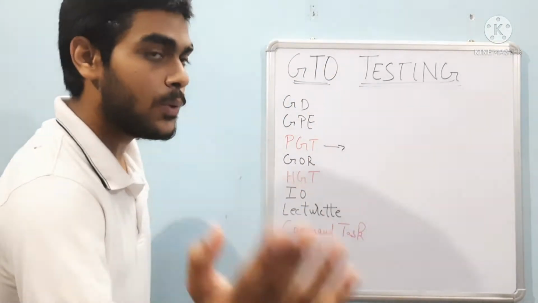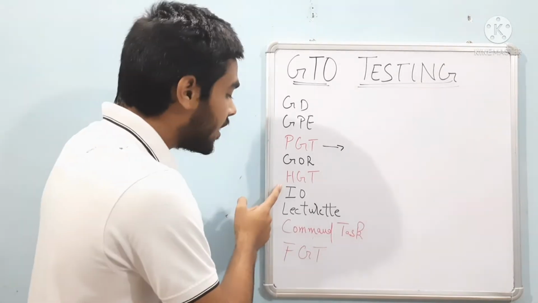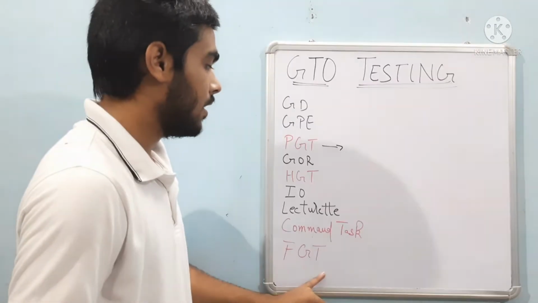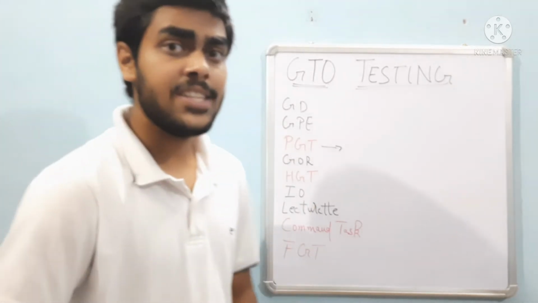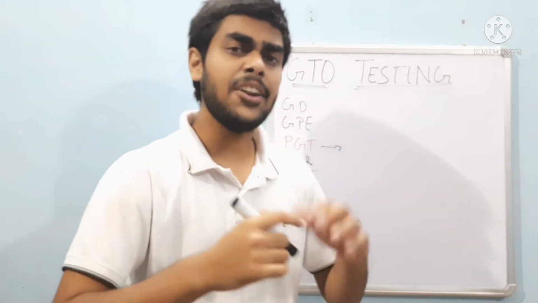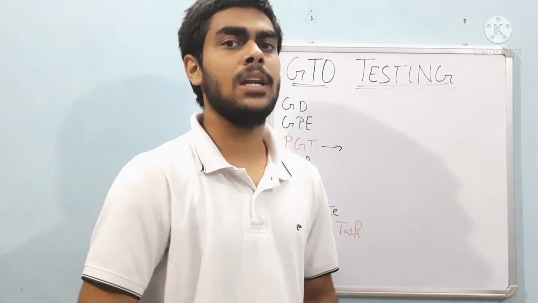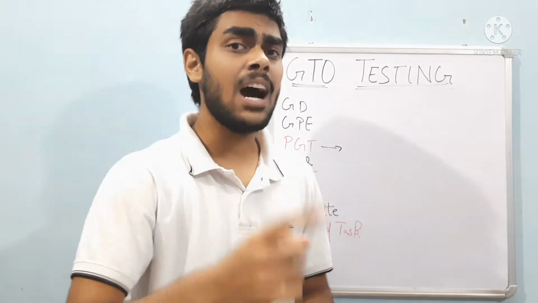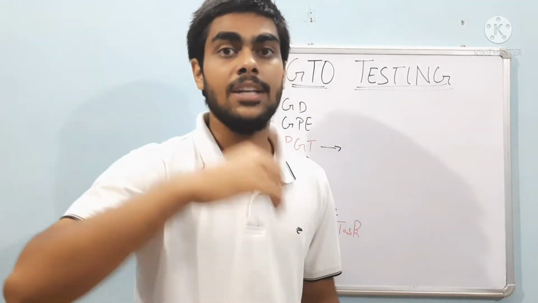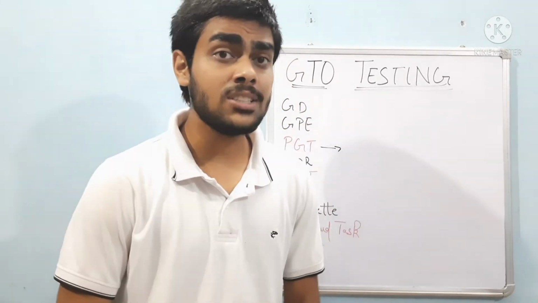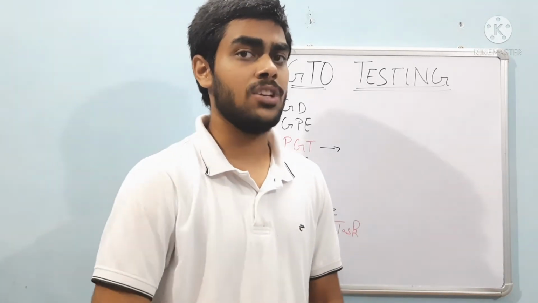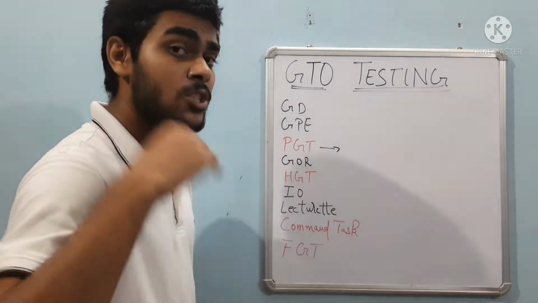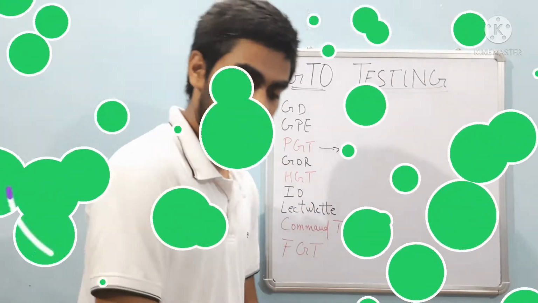Out of the 9 tasks which I have mentioned here, I will cover today the PGT, HGT, command task and the FGT. I am covering these 4 tasks in this separate video because there are so many rules and regulations that you have to know clearly without any single doubt, because it will make you suffer in the GTO in the SSB. So watch this video till the end with full attention to know all the rules and the process of these tasks. So let's begin this video with a high josh.